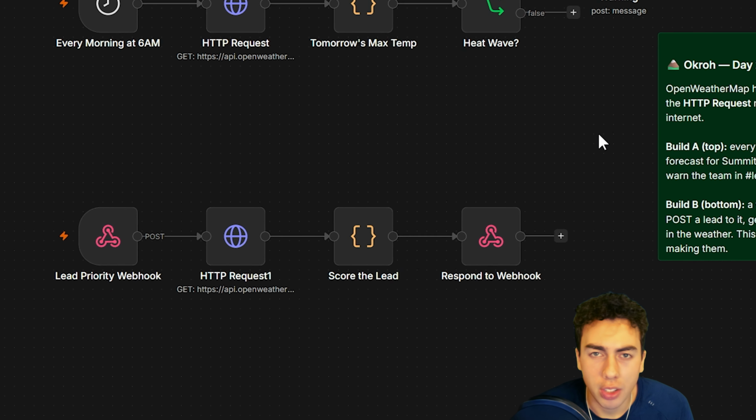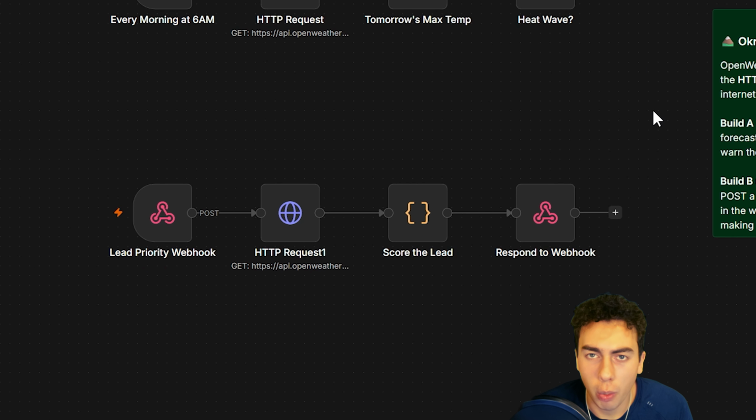Here's the second idea, and it's really just the flip side of the first one, a webhook. An API is n8n asking the question out loud of somebody else. A webhook is n8n handing out its own private phone number so something else out there can call n8n first, the exact instant something happens. No refreshing a page every few minutes, no polling on a timer to check if anything's new. It rings when it rings, and not a second later. By the time we're finished today, Summit's system is going to do both of these things. Ask a question every single morning on its own, and answer a question the instant somebody else asks it.